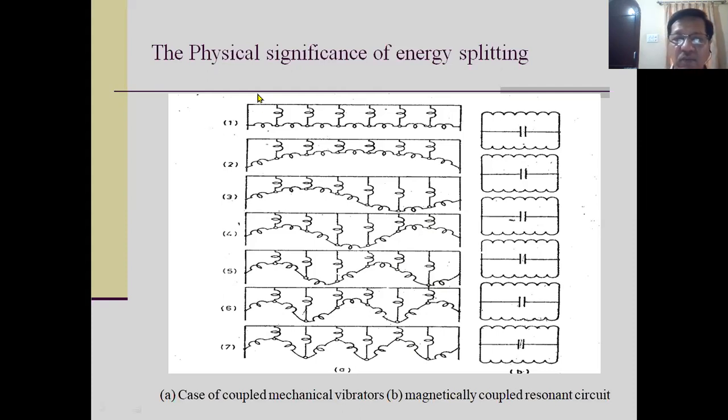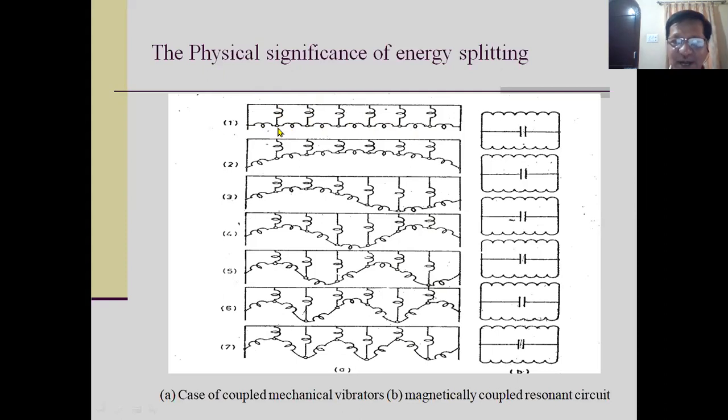But now what I have developed here is that these 6 mechanical vibrators are coupled. They are coupled by a small spring, you see here. So you have an interaction of vibrator number 1 with vibrator number 2.